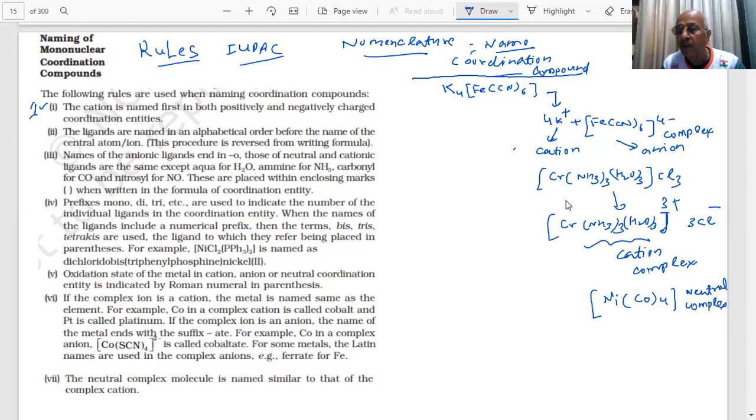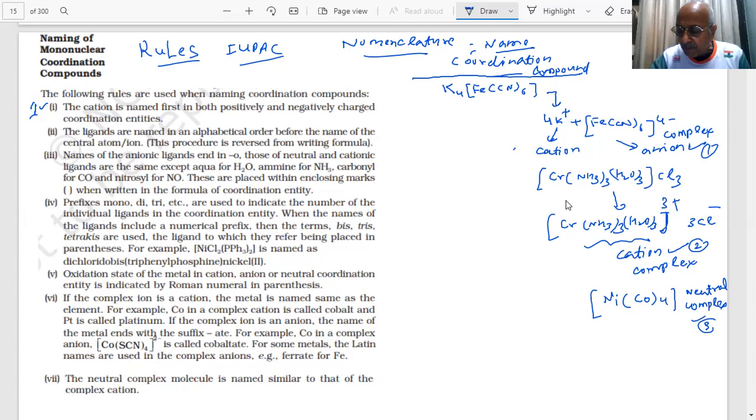Note down, everything is important. I have told you three cases: this is an example where the complex is an anion, this is where the complex is a cation, and this is a neutral complex. Please note down everything, very important.